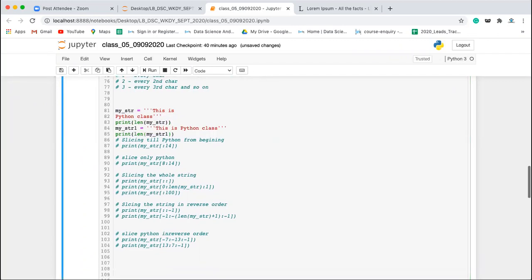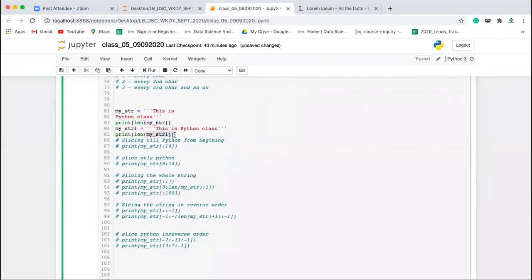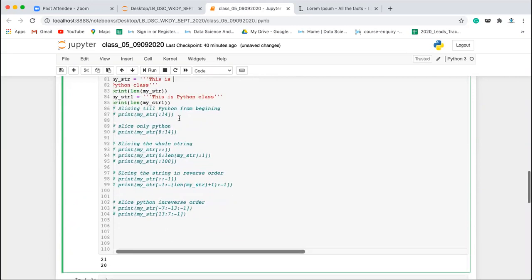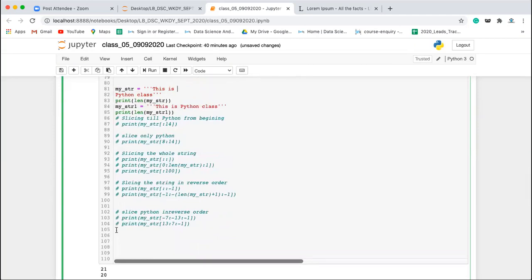You have 21 characters in this one and 20 characters in this one. Why? There is a backslash n character, I'm printing it. A new line is a backslash n character, and that is considered one character. Because of that new line inside this multi-line string, it comes out one character extra. So if you are slicing, you have to consider that backslash n as a character.